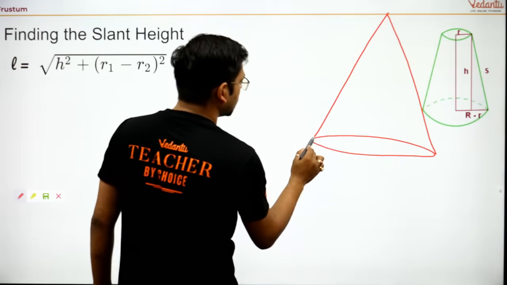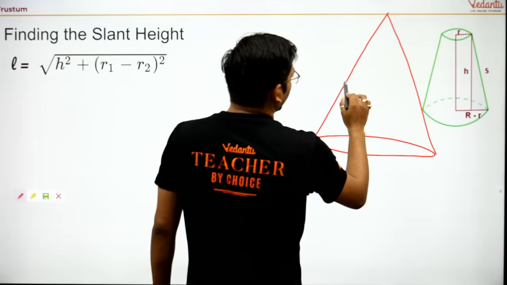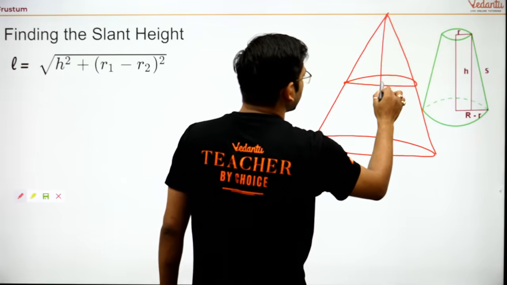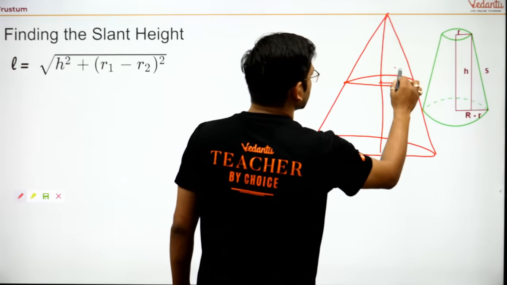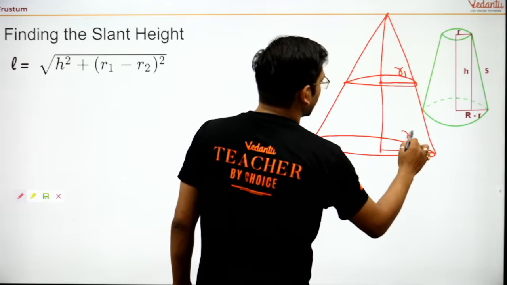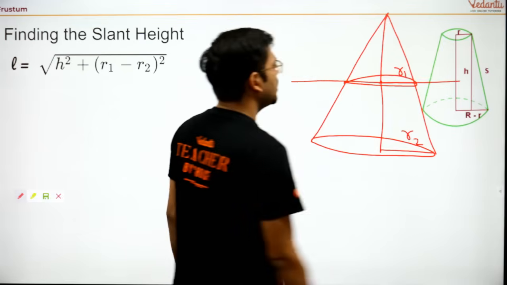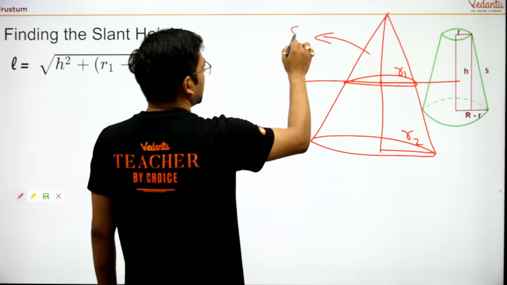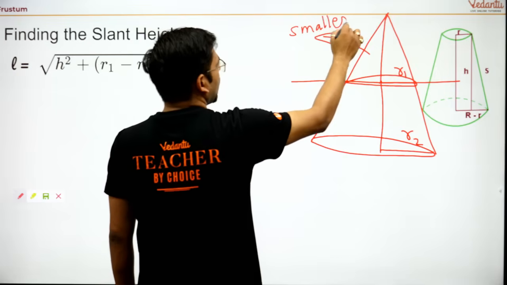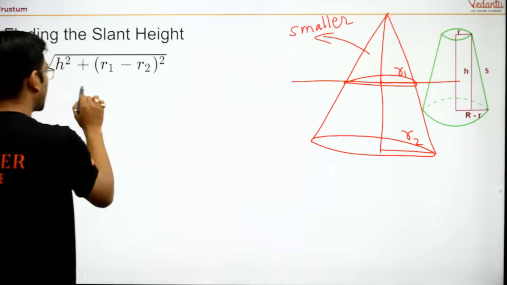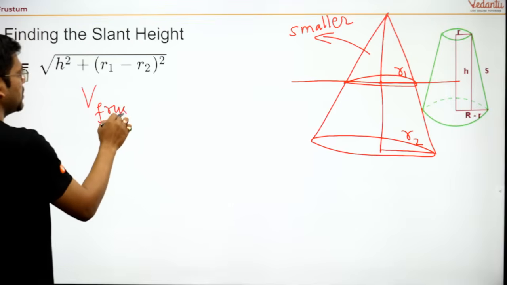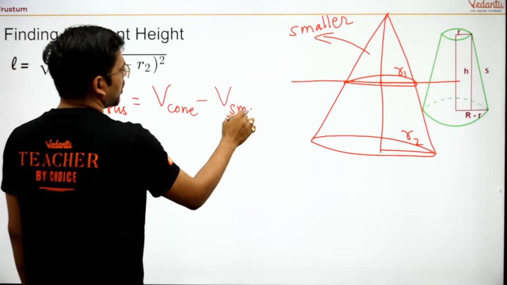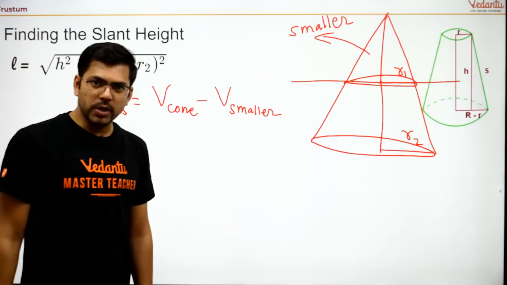This is a cone, you all know it. Now, a frustum is formed when this cone is cut from the middle or from any portion. See, this is radius first and this is radius second. So when it is cut from here, then we get a frustum. This means, when it is removed, this is a smaller cone and this is a complete cone. So can I write volume of frustum is equal to volume of complete cone minus volume of smaller cone? Are you all able to get it?